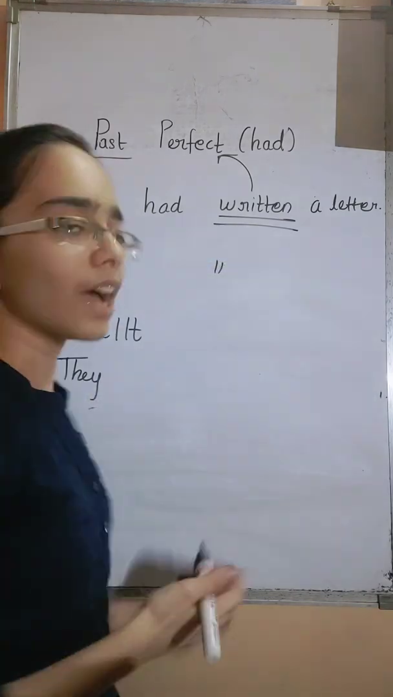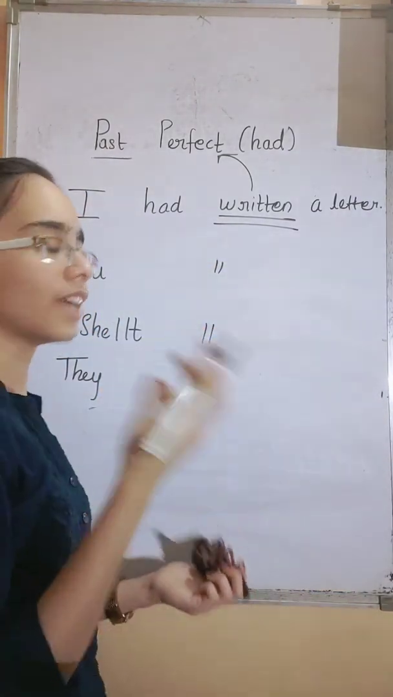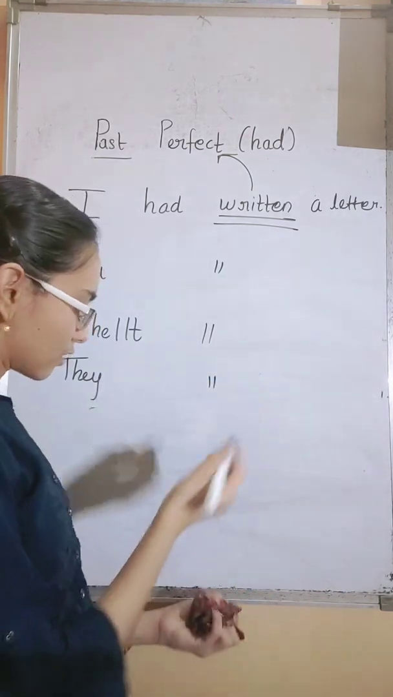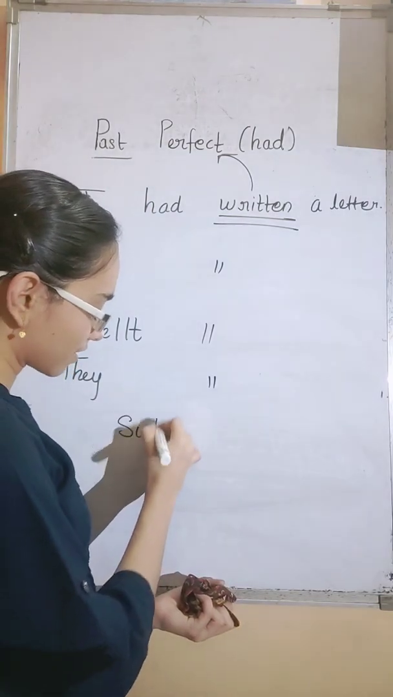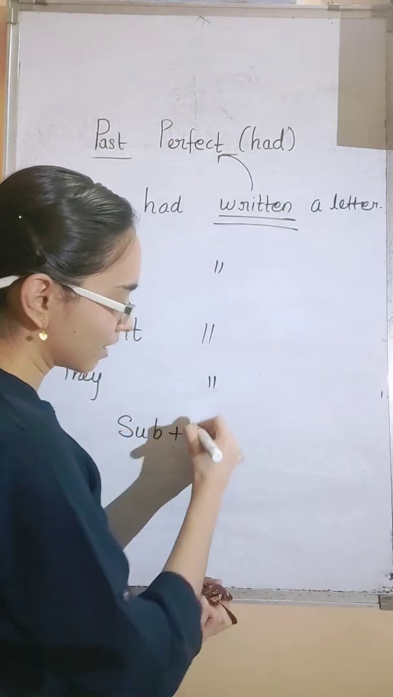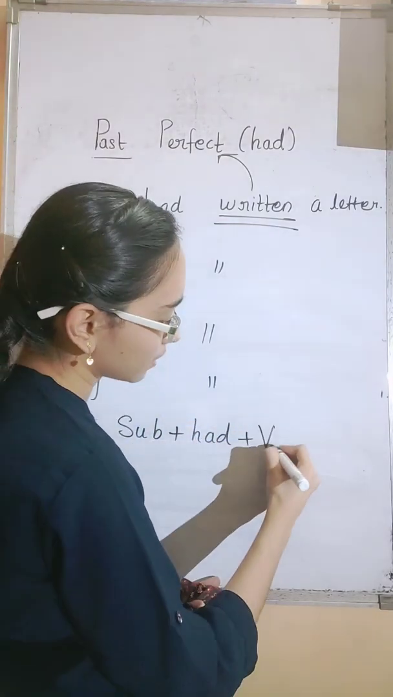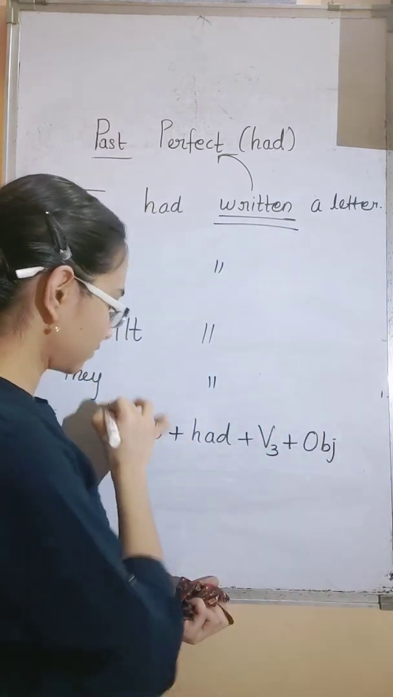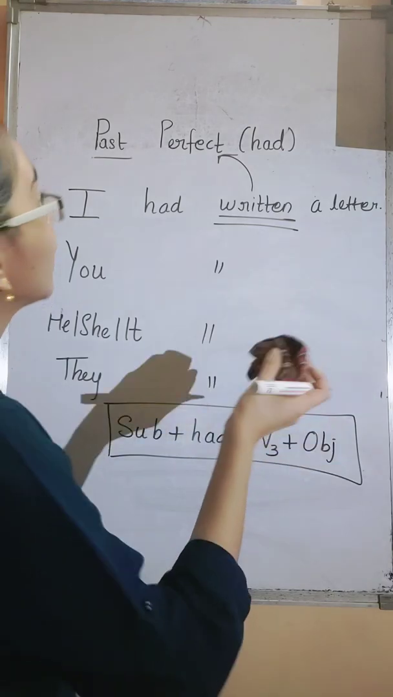Same. You had written a letter. He had written a letter. She had written a letter. Similarly here also, they had written a letter. So how is the subject and how is the sentence formation? You would be able to guess now. Subject plus had plus verb in its V3 form plus object. Okay. That's how the sentence formation will be.